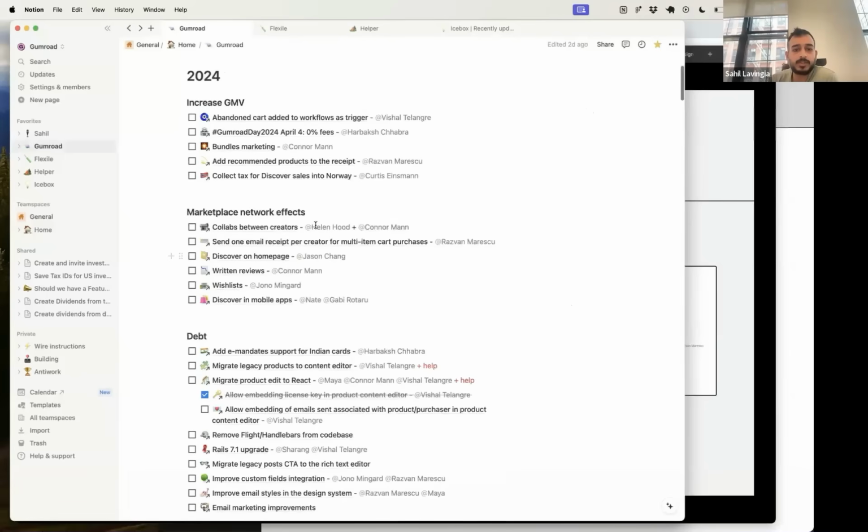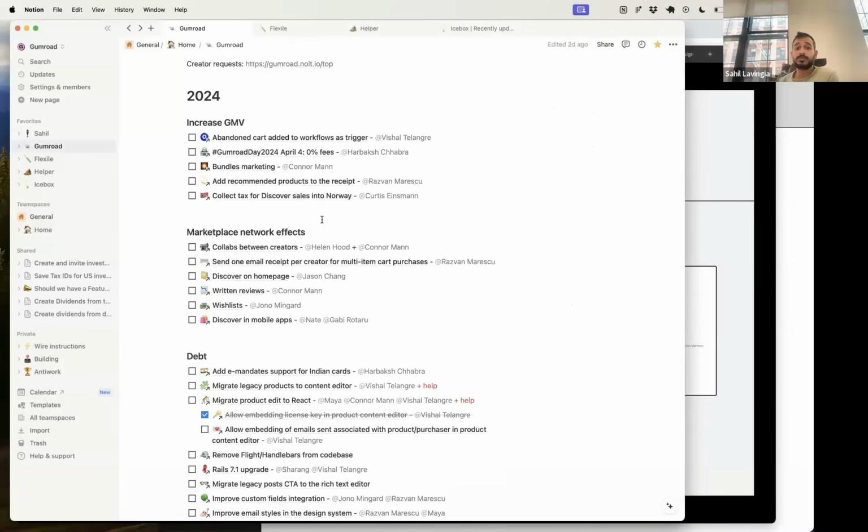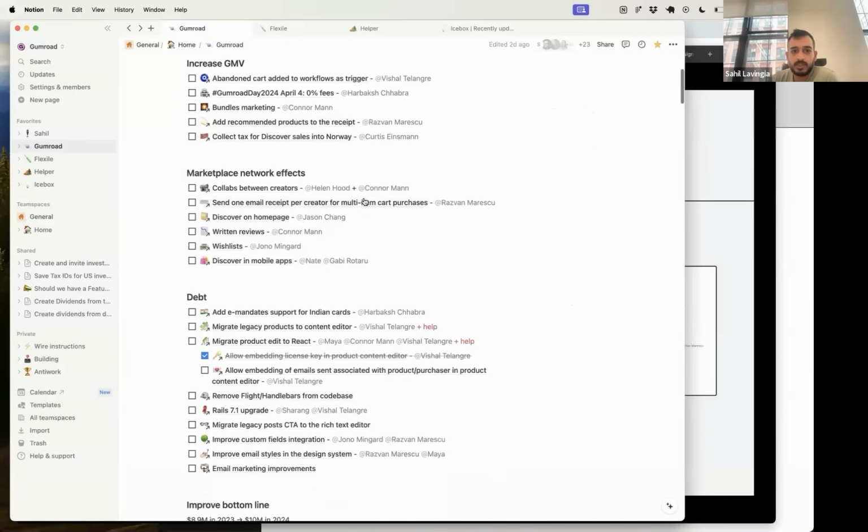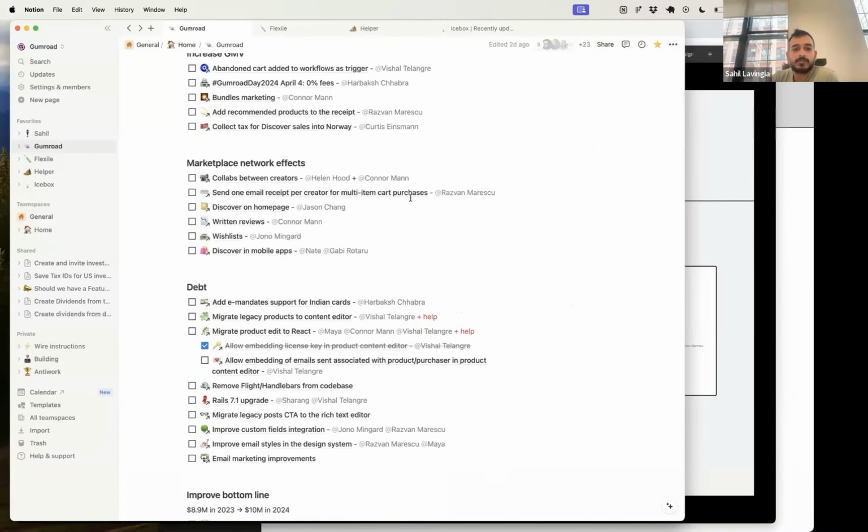We're finding more and more ways to take all the content that people have spent the last 13 years adding to Gumroad, which sells a lot, $13-14 million of GMV a month. And if we can find ways to help you send more emails out to your existing customers, you already have all their emails, you already have the content you want to sell to them, Gumroad really should make it easier to take advantage of all of that stuff. As I mentioned, recommended products on the receipt, all sorts of good stuff coming.